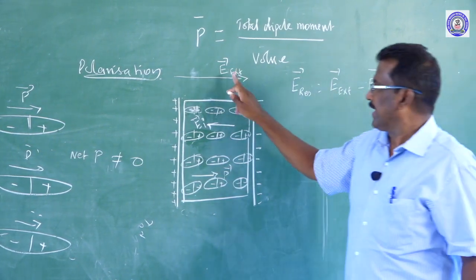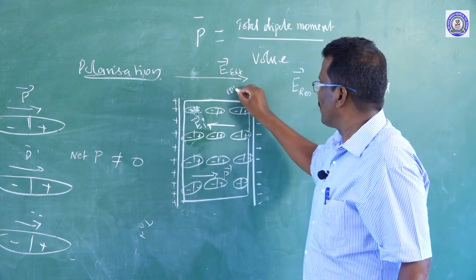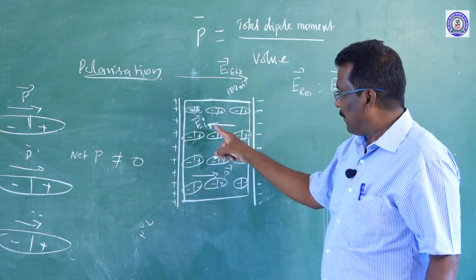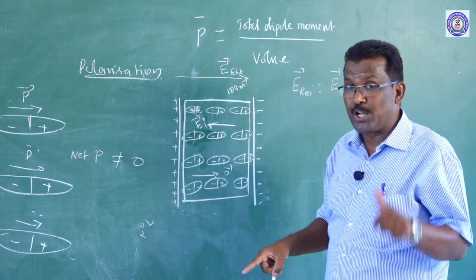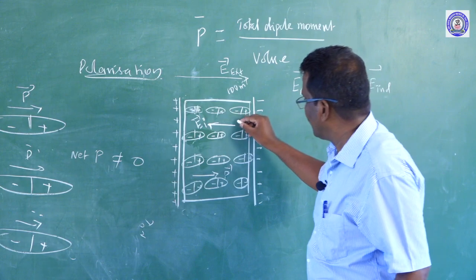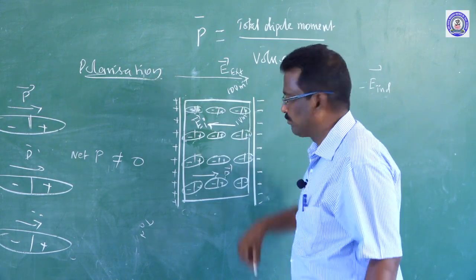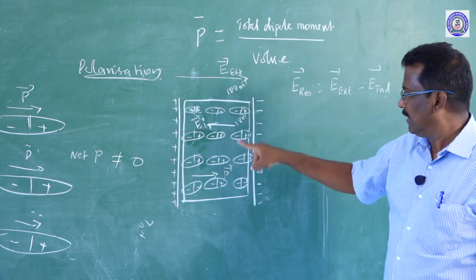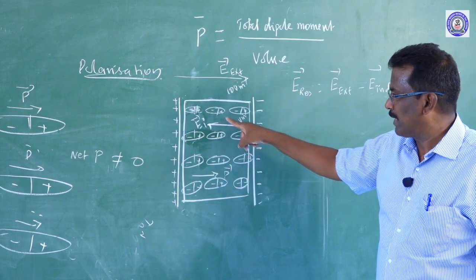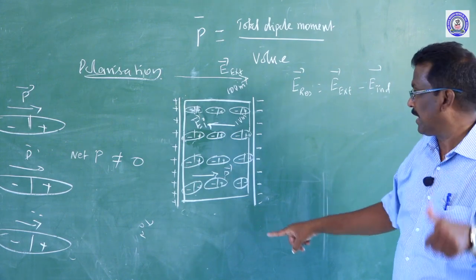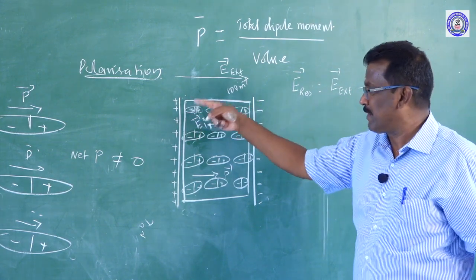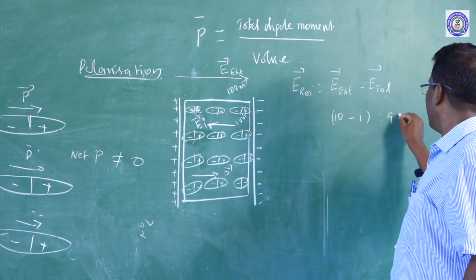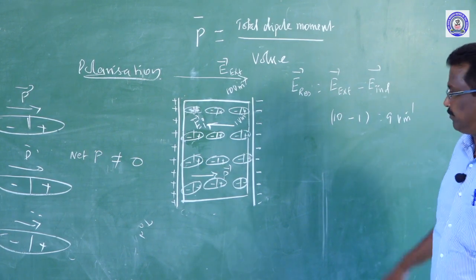Suppose an external electric field of 10 volt per meter is applied between the plates, but the molecules alone produce their own electric field, suppose 1 volt per meter. External electric field 10 volt per meter, induced electric field produced by the molecules 1 volt per meter. What is the net electric field between the plates? It is 10 minus 1, so 9 volt per meter.